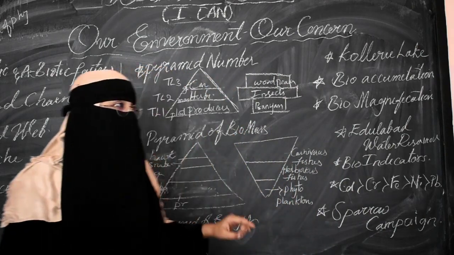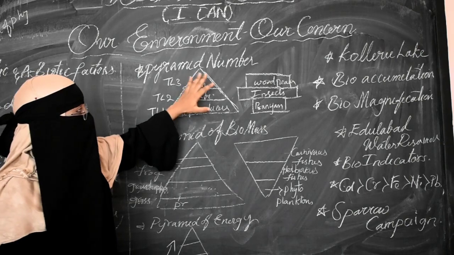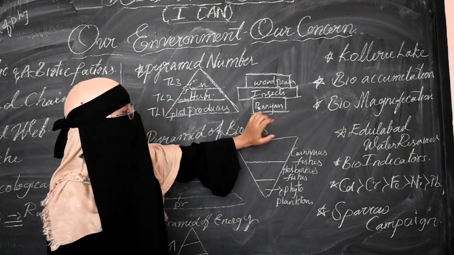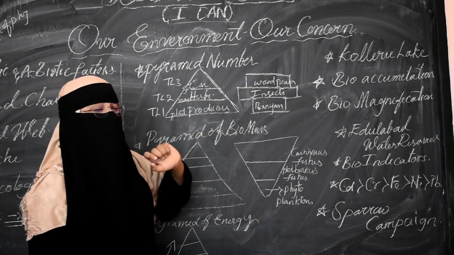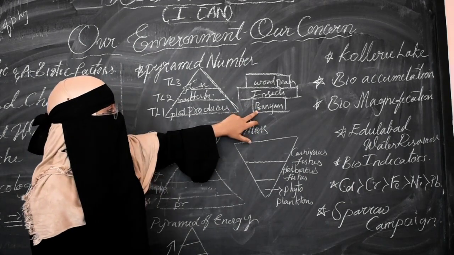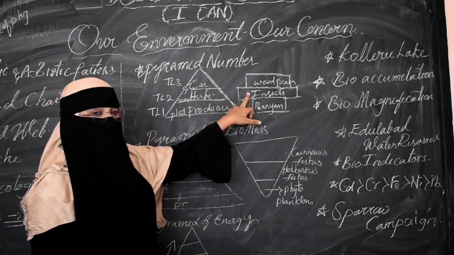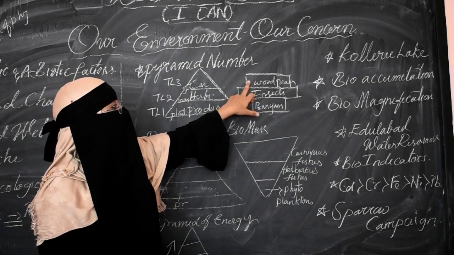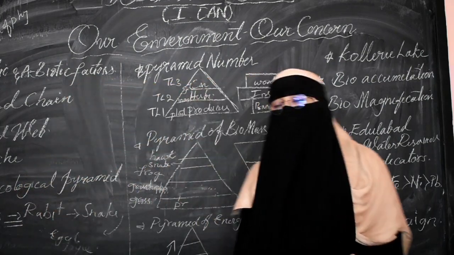But all the time this pyramid of number may not be straight or upright. Here we have another example in which it is partially upright. In it we have the banyan tree as the producer, insects as the herbivores, and the woodpecker as the consumer.